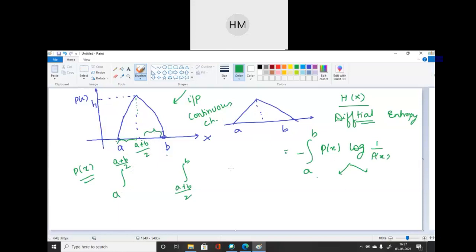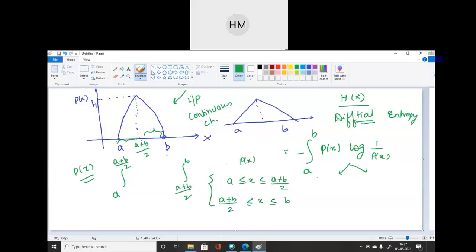So I will first write down the limits. Finding p of x in the limits a less than or equal to x less than or equal to a plus b by 2. Is it clear? Second, a plus b by 2 less than x less than or equal to b. So we have defined the limits for the p of x signal.